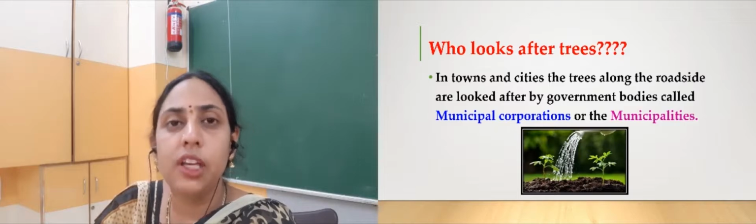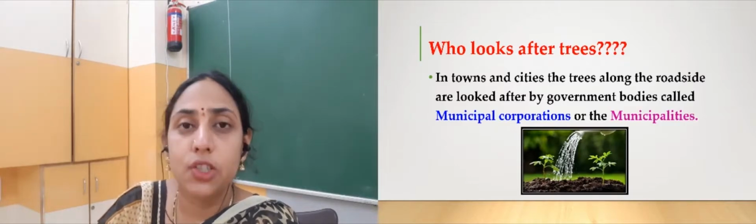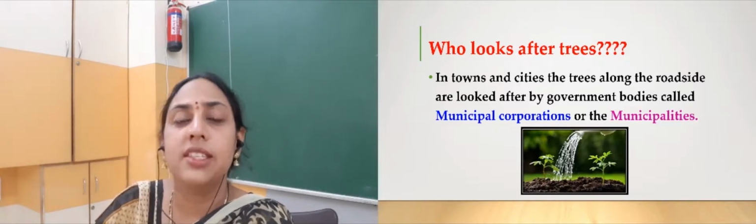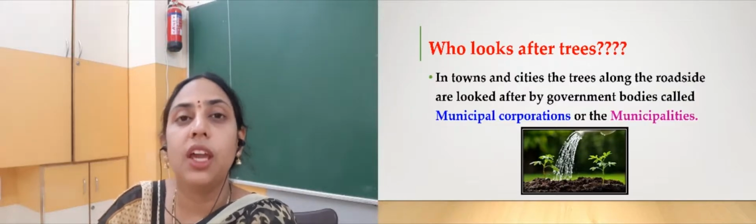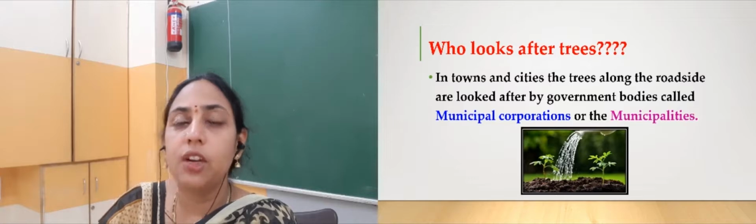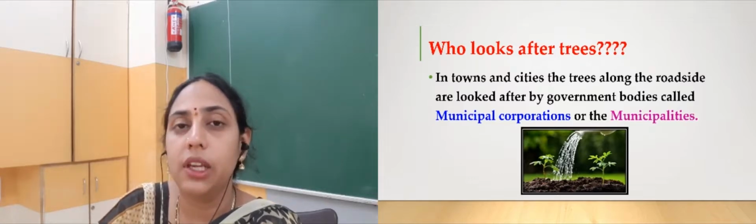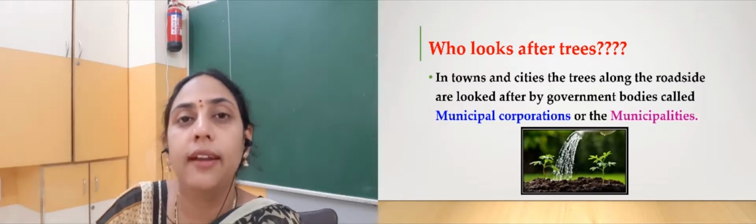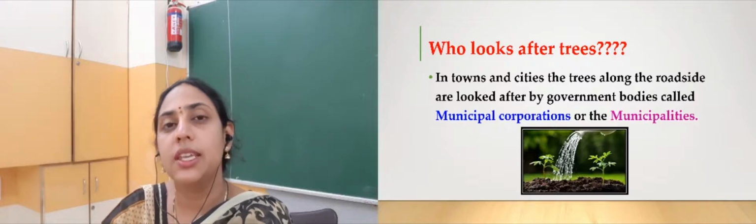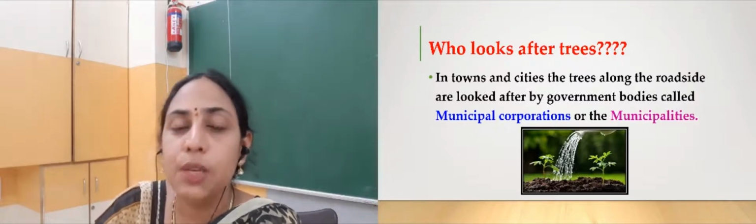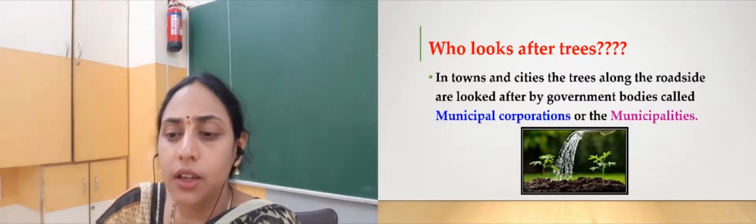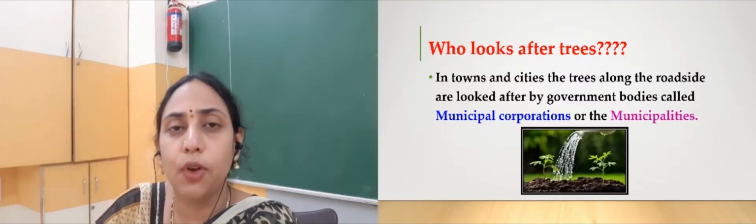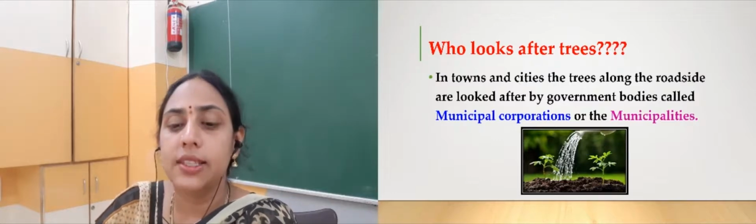And many times the stray animals may destroy them. So to protect these saplings, it is the responsibility of these municipal people to take care of these plants, and after that they also give them water timely so that the plant won't get dried. So full responsibility is taken by the municipal people, that means from the government, right? And through the tankers they provide water to these plants, right?